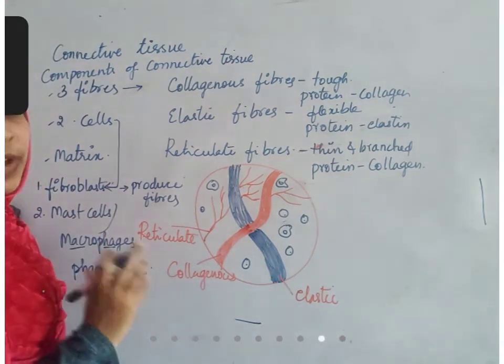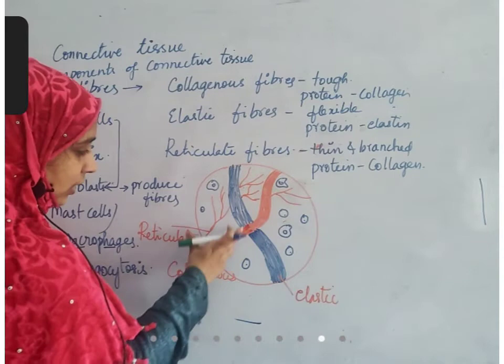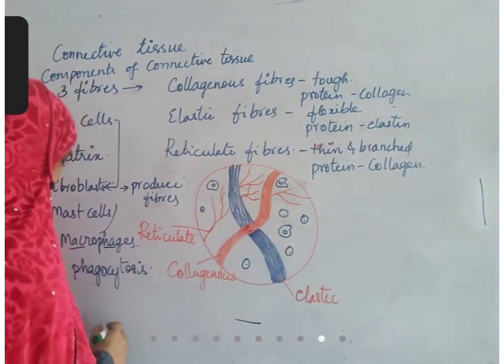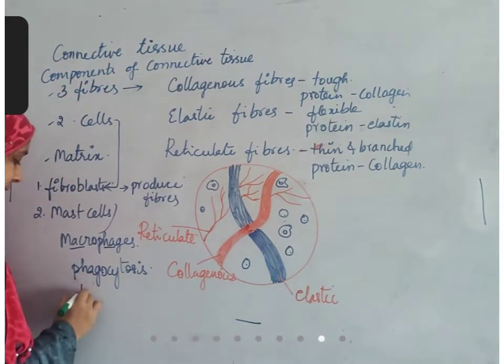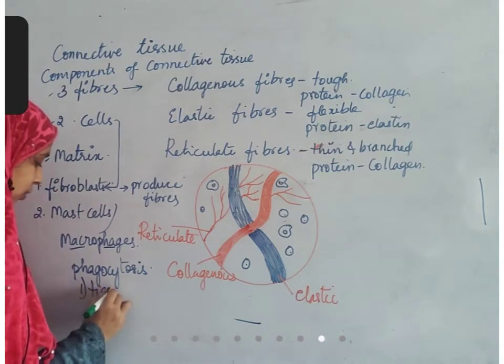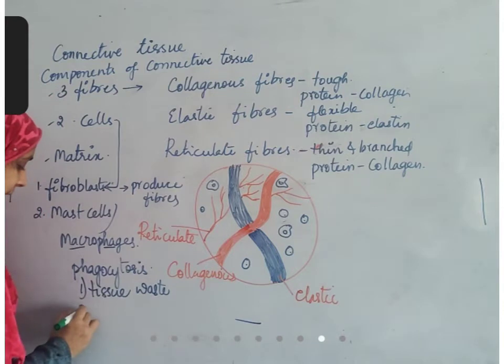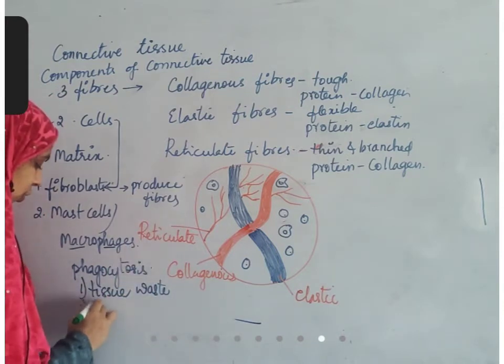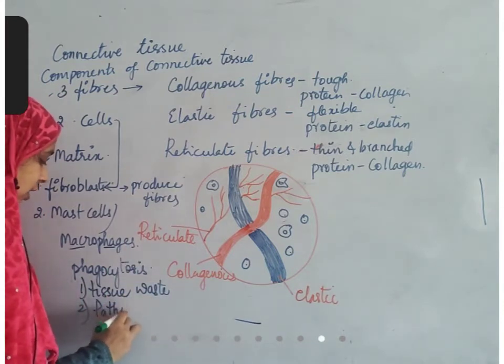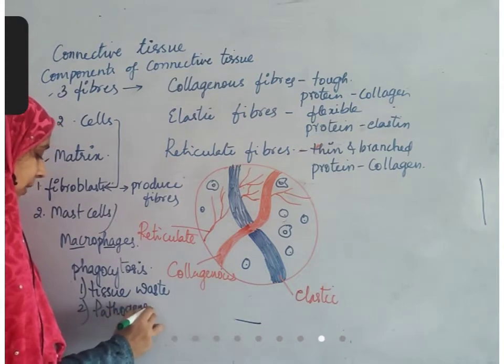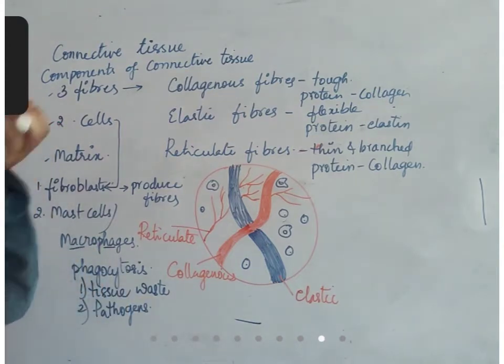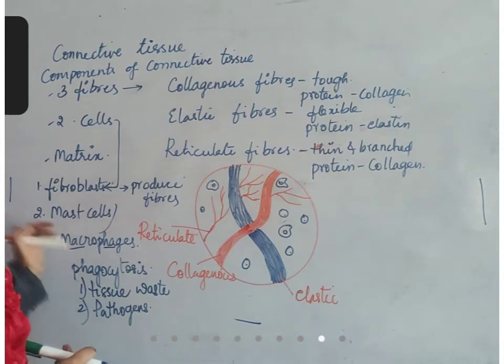waste, cell waste. Those cell waste, tissue waste. That tissue waste is phagocytosed. Tissue waste, first thing. Second thing that they engulf is pathogens. Any pathogens that enter connective tissue will be killed by these mast cells or macrophages. Okay? So that is about this.